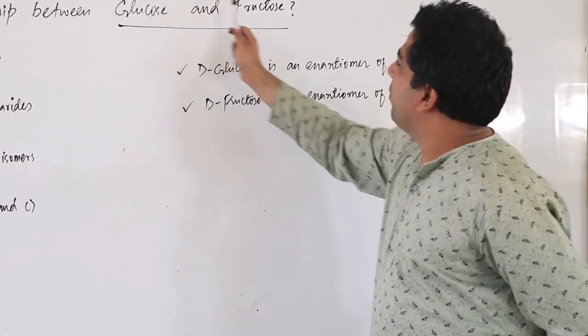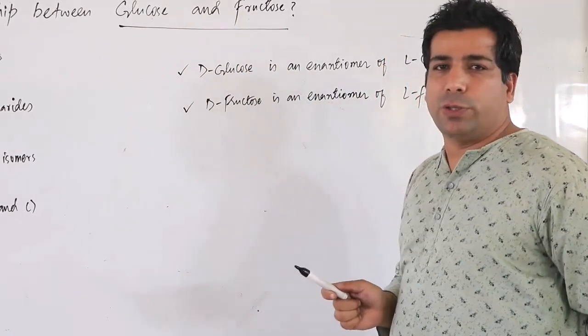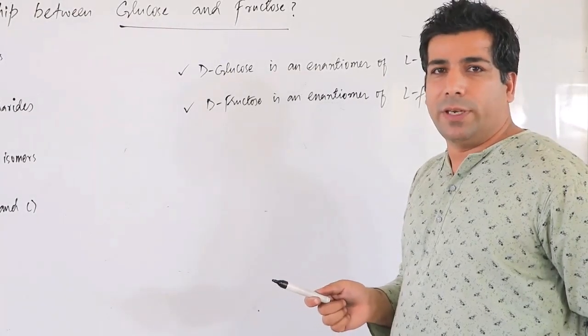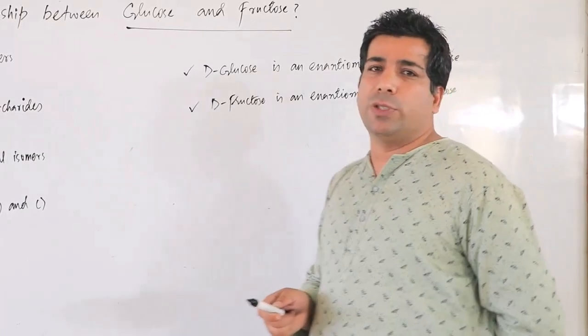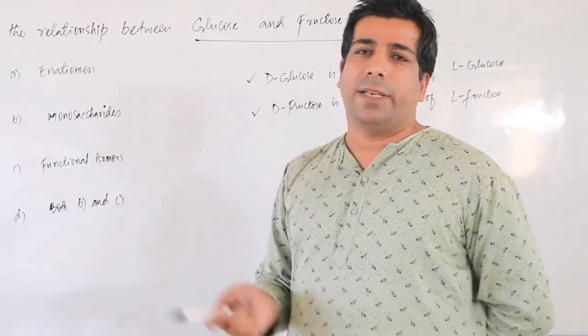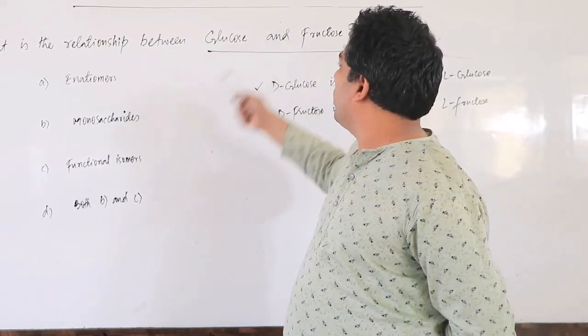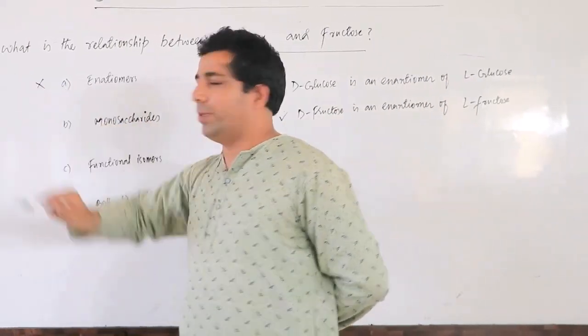So glucose and fructose cannot be enantiomers of each other because they are two different molecules. These two are not enantiomers of each other.